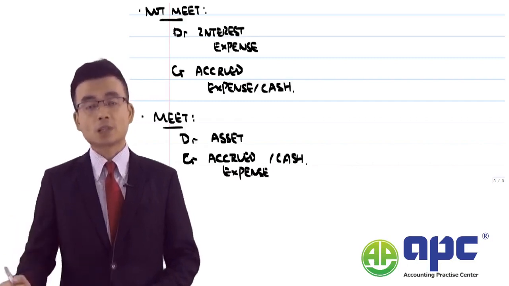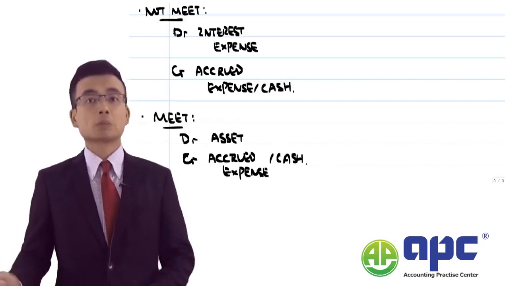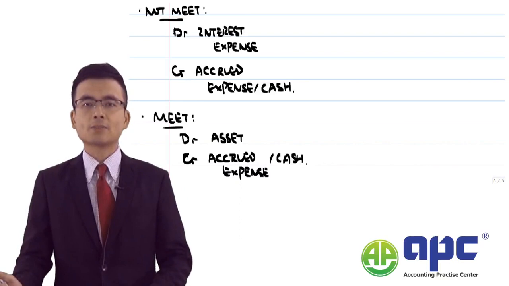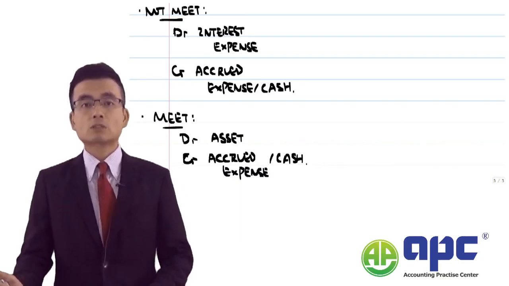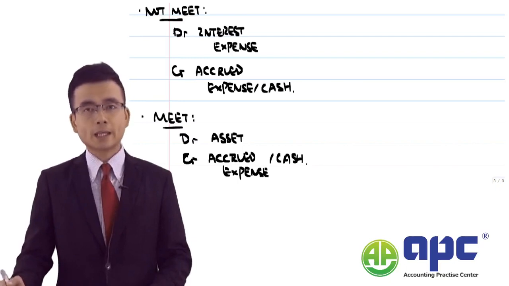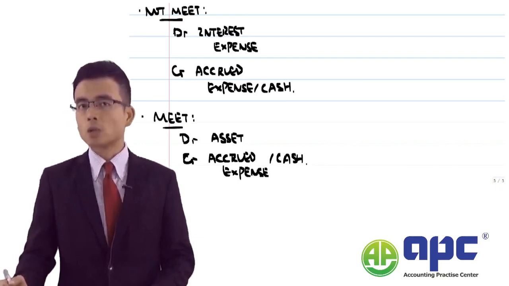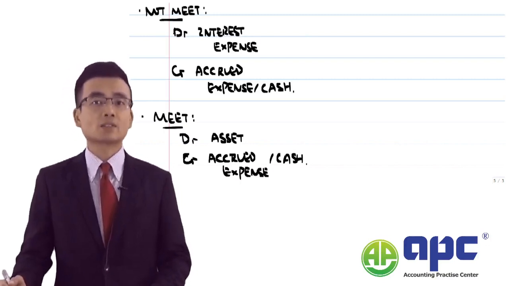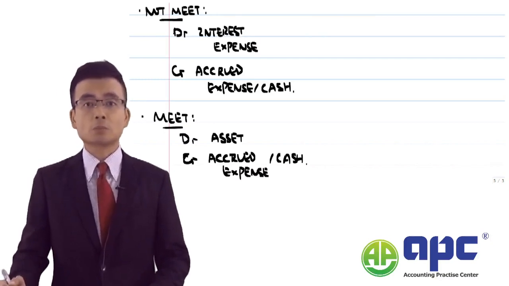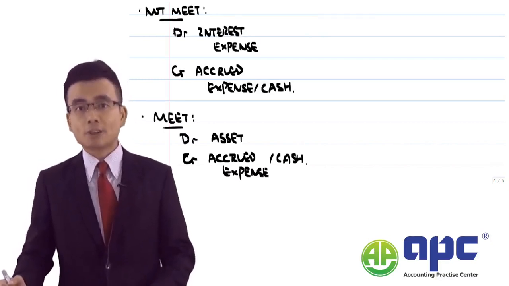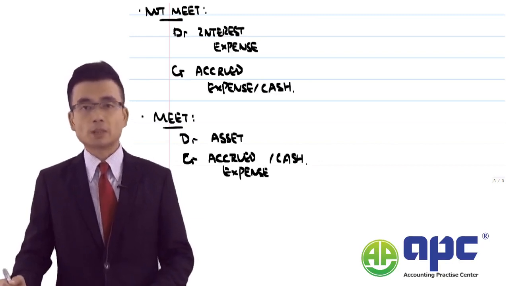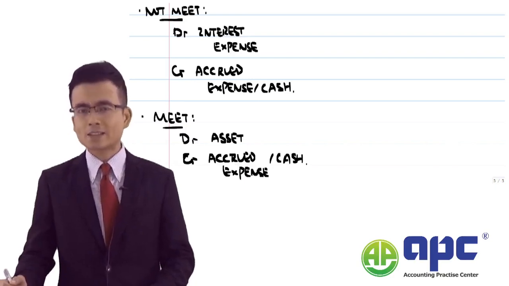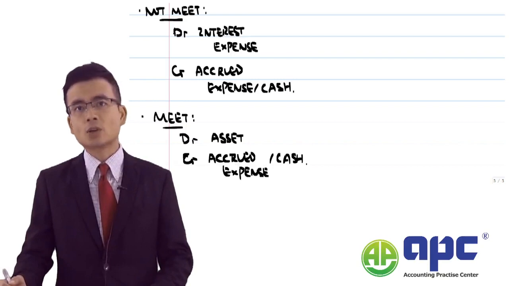And in this case, it seems that it will be a qualifying asset, for example, before its intended use. But on the other hand, if I were to, for example, directly borrow $1 million from the bank, and this $1 million borrowing or liability does not really relate to any specific asset which takes or will take a substantial period of time to complete before its intended use, and if that's the case, that amount, $1 million of borrowings, the interest expense on that cannot be capitalized